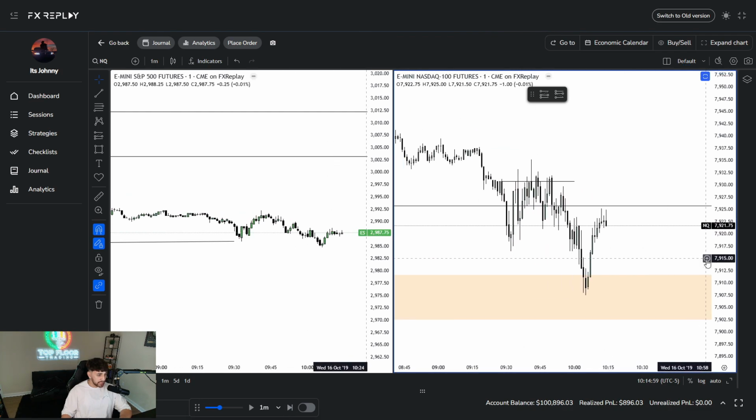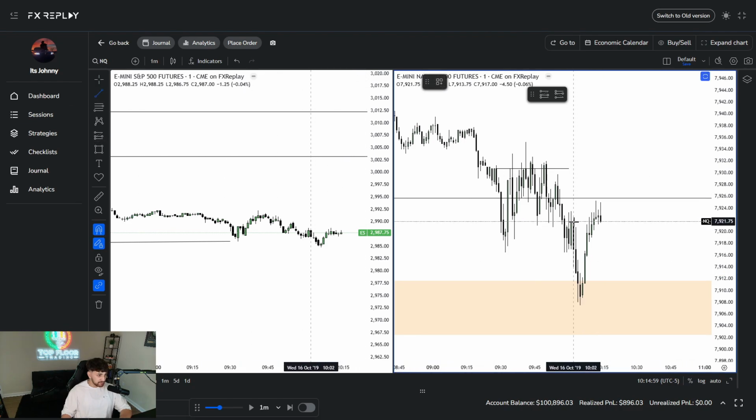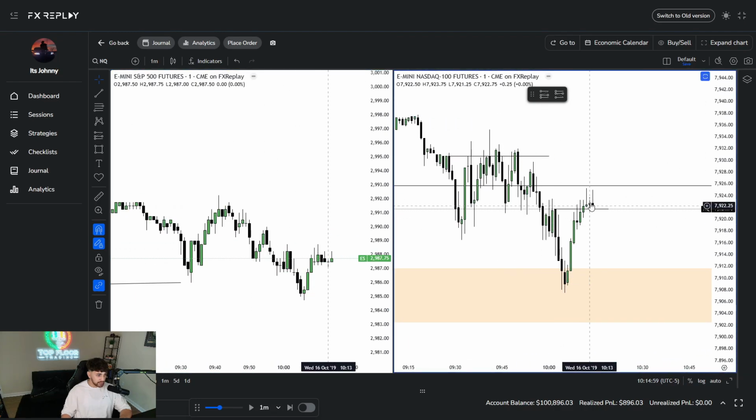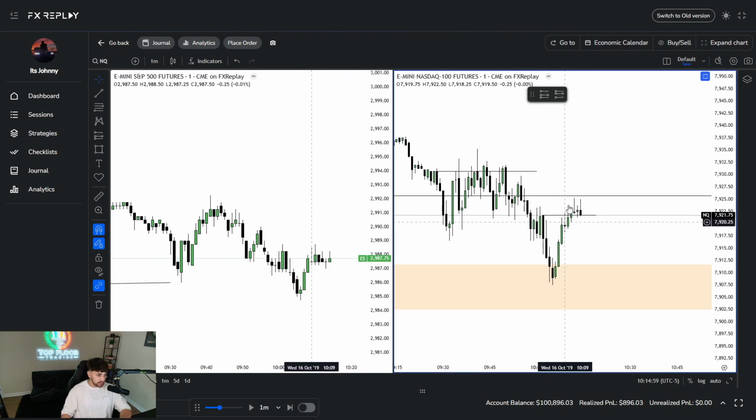You see how it's not displacing? It's not very convincing right here. It's not super convincing after the tap and the displacement. I want to see displacement right away. I want to see 3 candles closing a body above the opening price of this first down close candle in a series of down close candles that taps into the PD array. I want to see 3 candles just immediately push higher, right? Once it got up to the opening price, it started slowing down. You notice that? These 2 candles are big in displacement on the 1-minute chart, and once it taps the opening price up here, it starts getting real slow and lethargic. I personally do not like that.